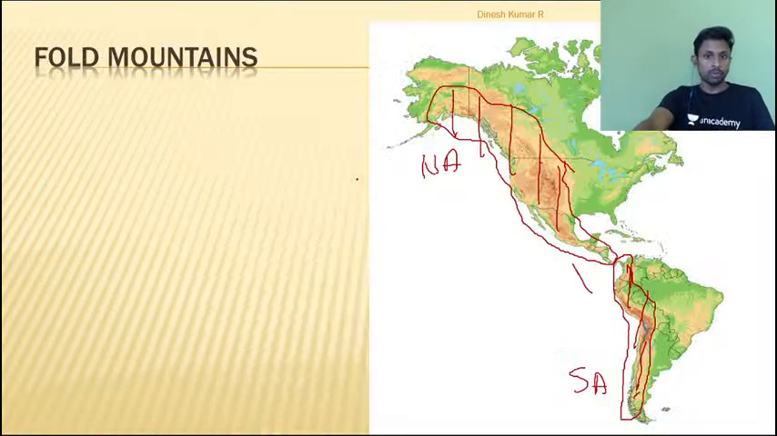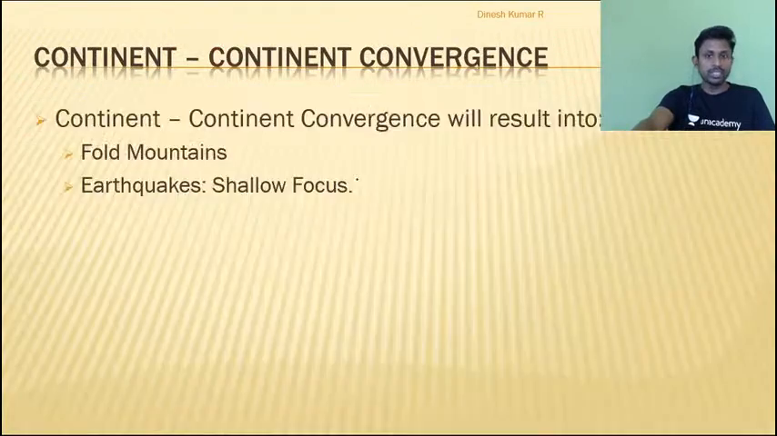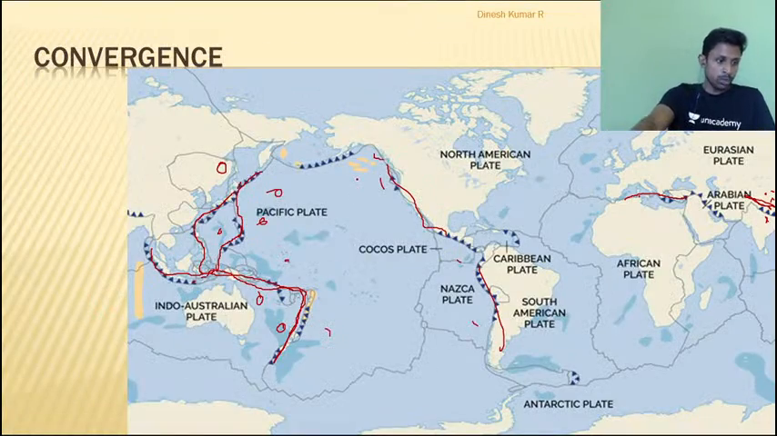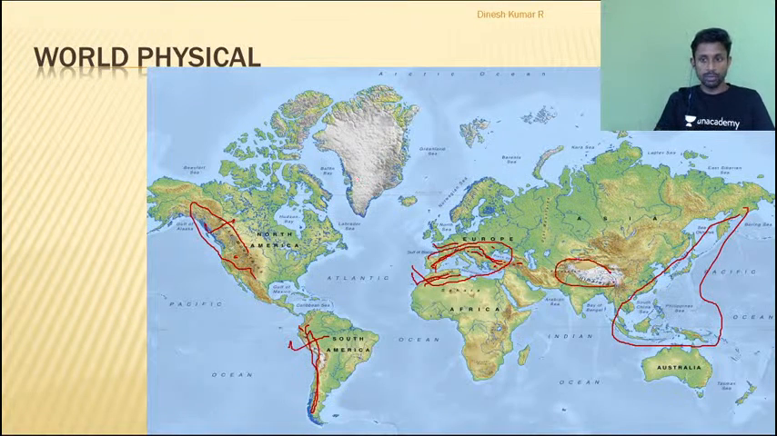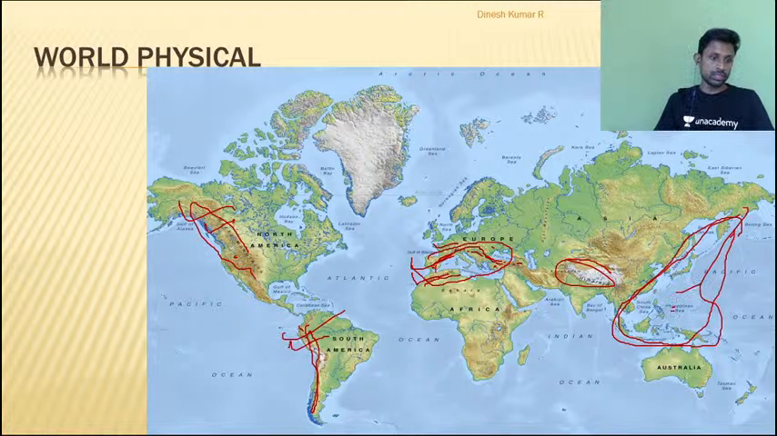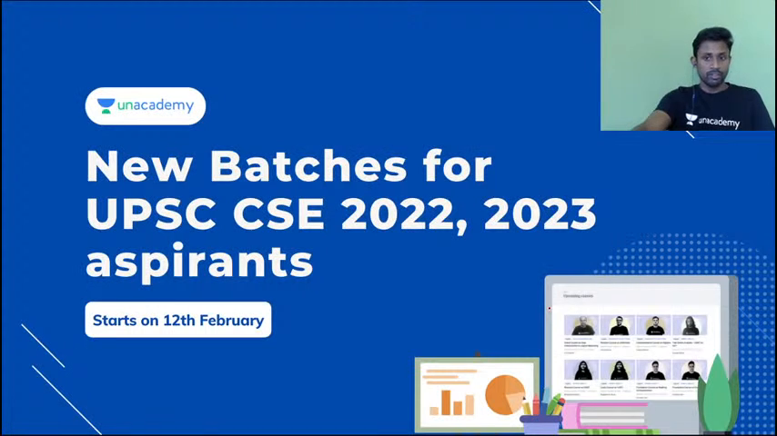So this is all about plate tectonics from my side. If you have any doubts, you can keep posting in the comment section. I will be replying. So we have discussed the formation of these fold mountains here, here and here. We have talked about the formation of island arcs. We have talked about the formation of trenches, tsunamis, earthquakes, all these things. So that is all from my side with respect to plate tectonics.